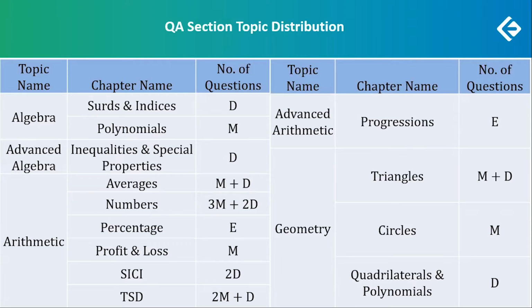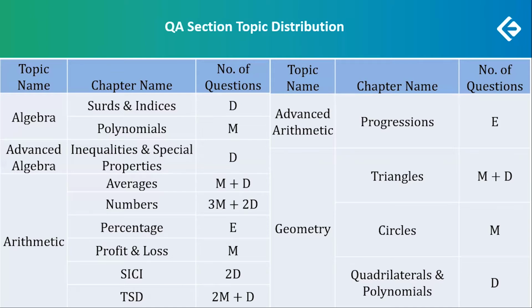4 questions on geometry. Triangles had 2, 1 moderate, 1 difficult. Circles had 1 moderate question, and polynomials and quadrilaterals 1 difficult one. A total of 22 questions.